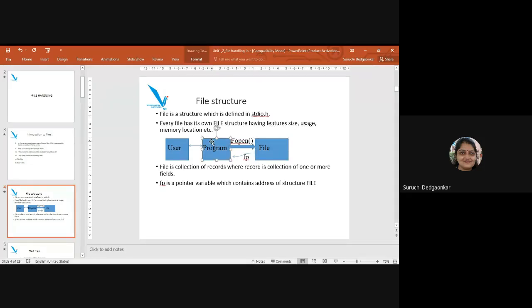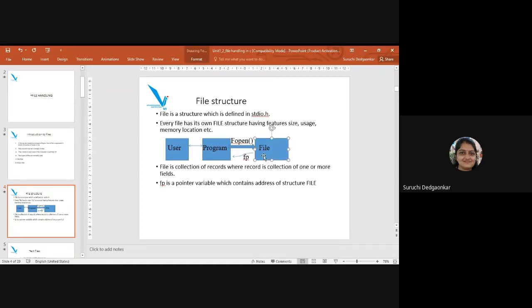What my program will do is ask the user to enter the details of a student. Suppose the details of the students are like roll number, name, marks, etc. Those details will be taken from the user using scanf, and using certain functions we will be able to write those details as they are into the file.